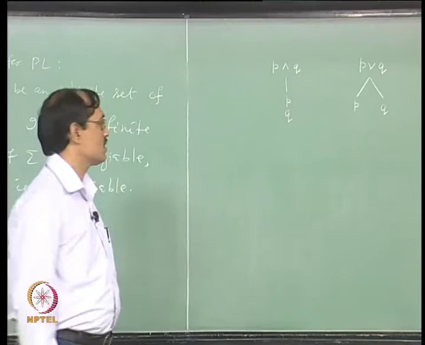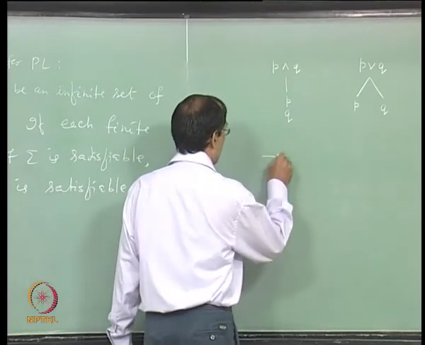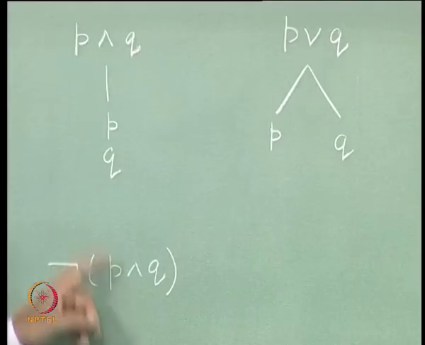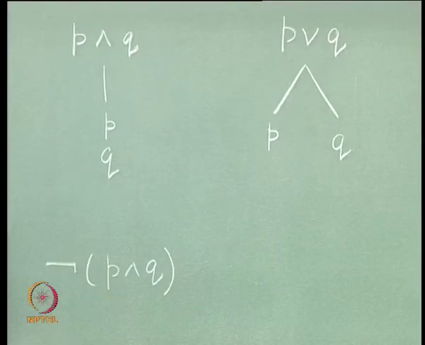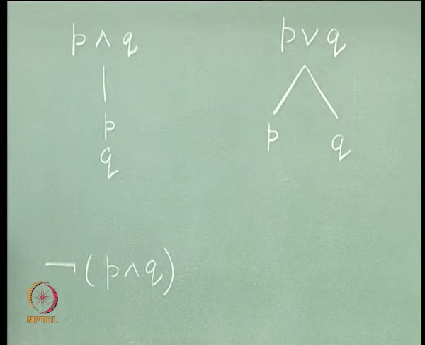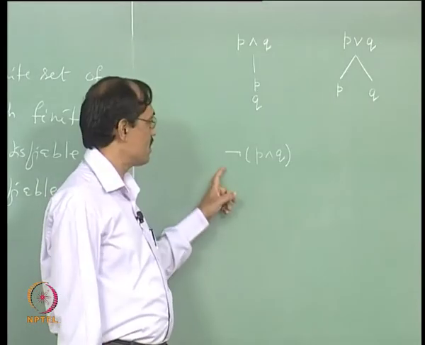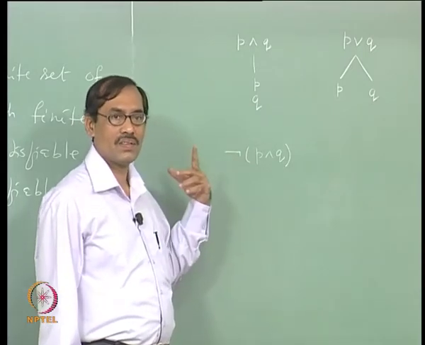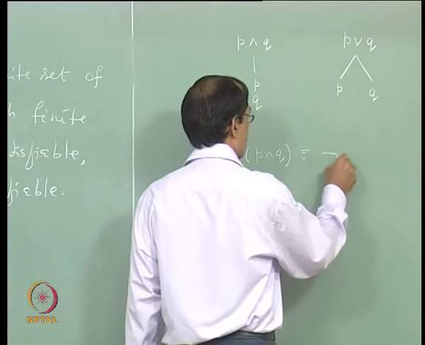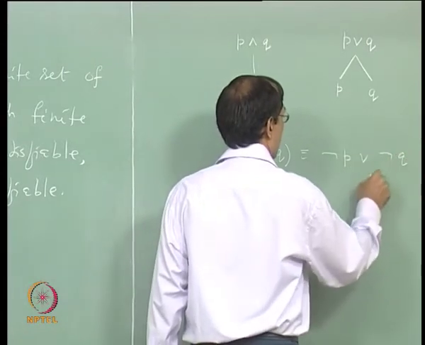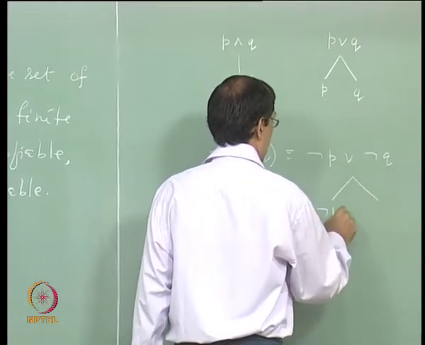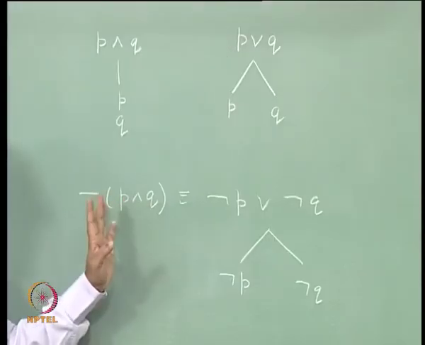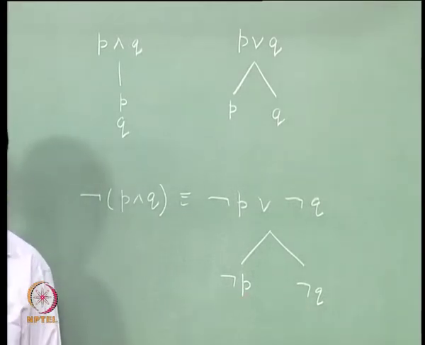This is required because, by De Morgan, say I have not of P and Q. Though I know P and Q is true when both of them are true, and I can make a tree with both P and Q in the same path, if it is not of P and Q, I know it is equivalent to not P or not Q. Then I should branch out with one as not P, another as not Q, which says not of P and Q is true if one of these is true.